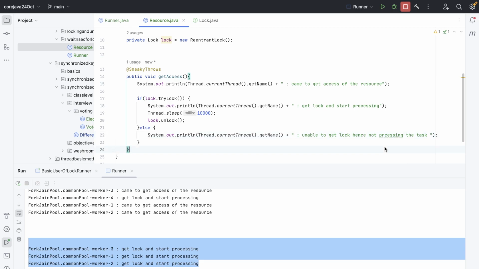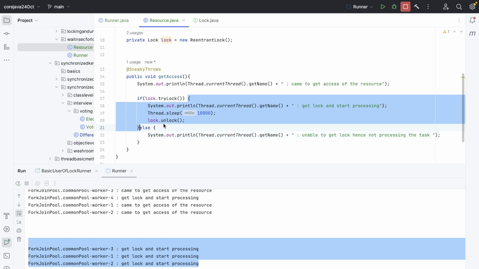Cool. So what will happen now in this case is that any one thread will get the lock, and the other threads will not process the task. Let's run this again.